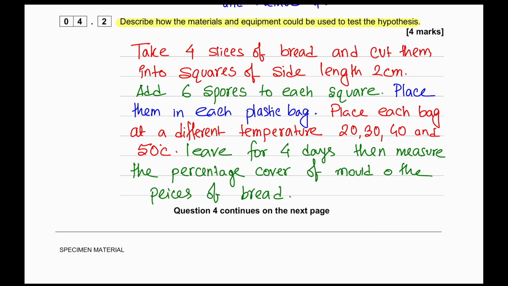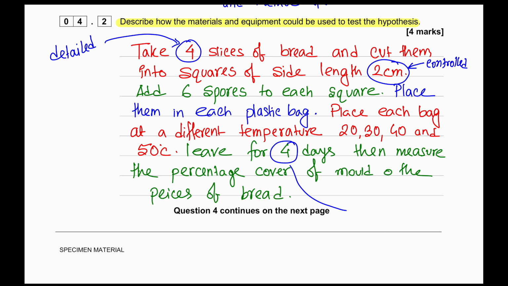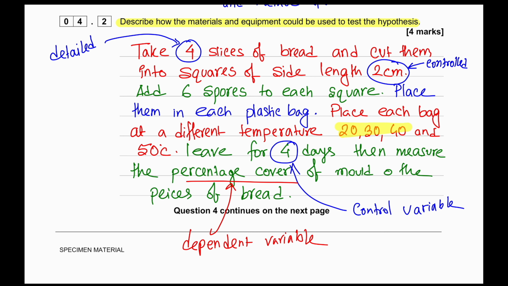So whenever we mention that we are using 4 slices of bread, this is the part where we are making it detailed. Each length 2 cm, meaning that this is controlled. It was placed in for 4 days, also a controlled variable. The percentage cover is our dependent variable. The mention of 20, 30, 40 and 50 degrees Celsius is our independent variable. Since this particular answer is limited by the number of marks it provides, we did not mention how we are going to keep them at 20, 30, 40 or 50 degrees Celsius.